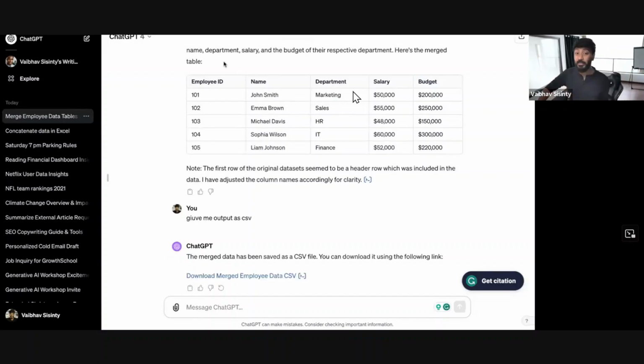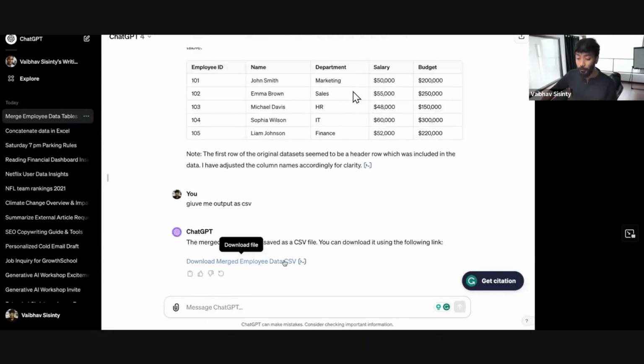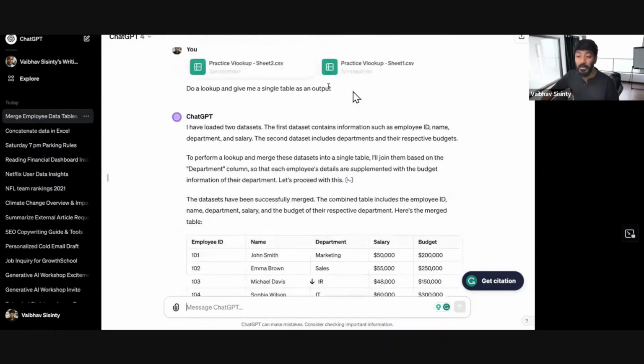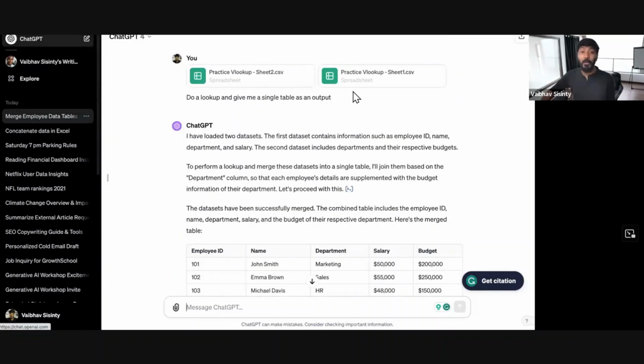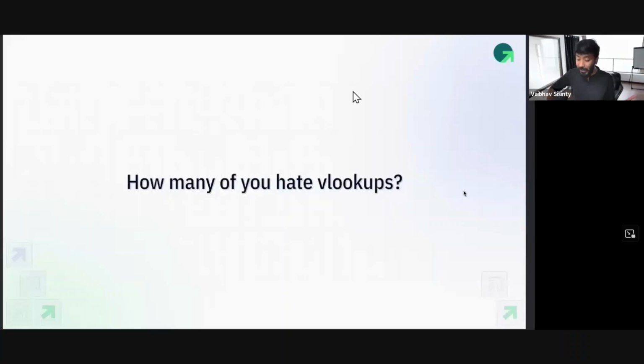And with a little more extensions of this, it can automatically upload. There you can see it's giving me a CSV file as well. So obviously, I'm showing you examples with very little data, but you can do this all day. Whatever you do with Excel with big files, you will do it inside of ChatGPT as well.